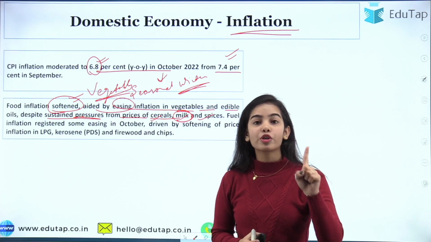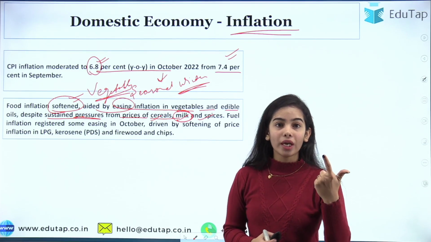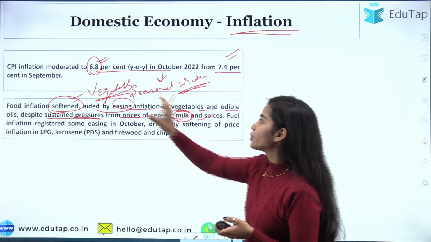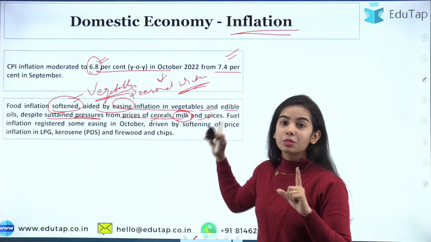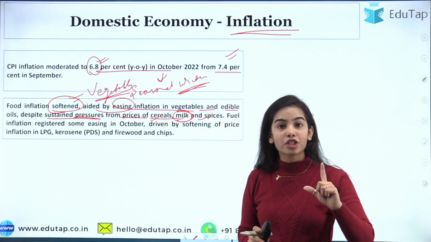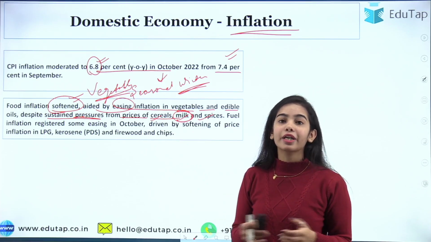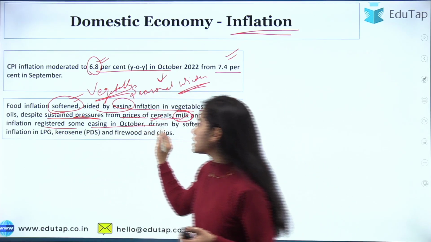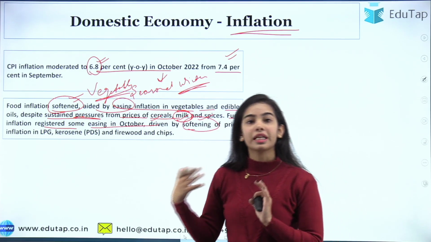What you have to remember is that the food inflation has softened due to vegetables and edible oil, and vegetables have become cheaper due to the seasonal winter correction. The prices of cereals and spices are still high due to the near-term supply shortage, and milk prices are high due to the feed cost. The fuel inflation registered some easing in October, driven by softening of price inflation in LPG, kerosene and firewood and wood chips.